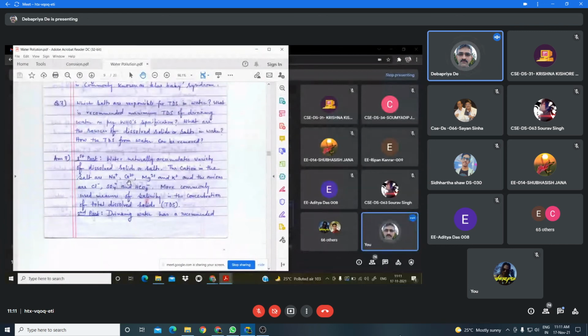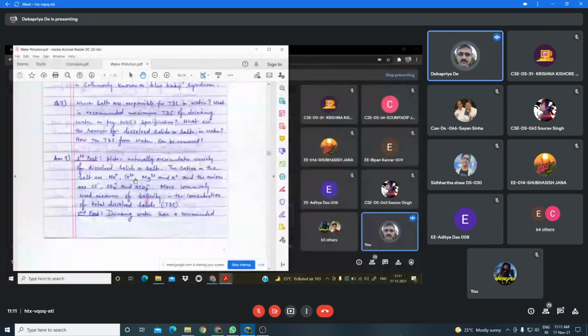Another important thing is that the salt concentration in the water body is also increased due to global warming. How? Due to global warming, the Earth's surface temperature is increased. Water bodies, that is the ocean, sea, river, lake, reservoir, pond, are reservoirs of heat, and the temperature of the surface water is increased.